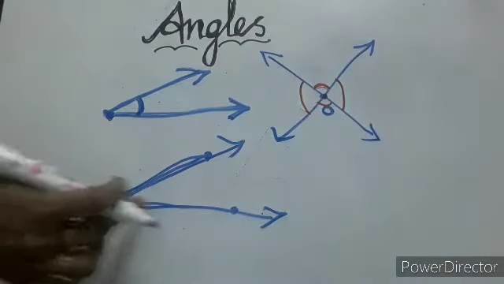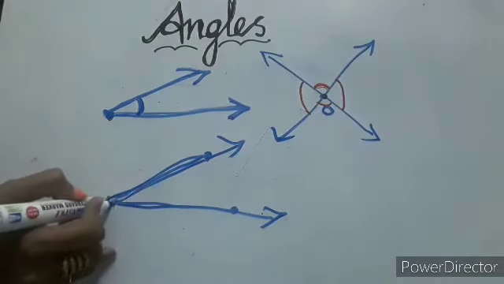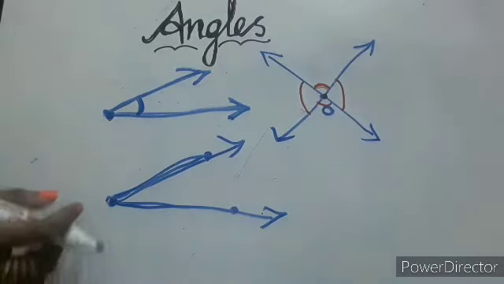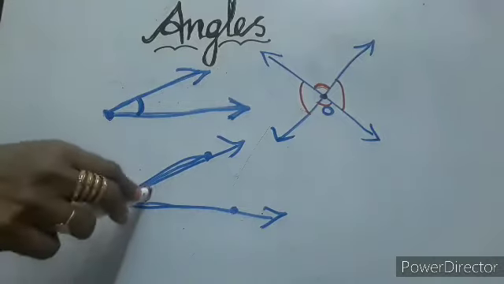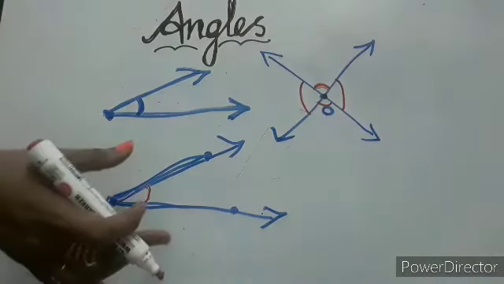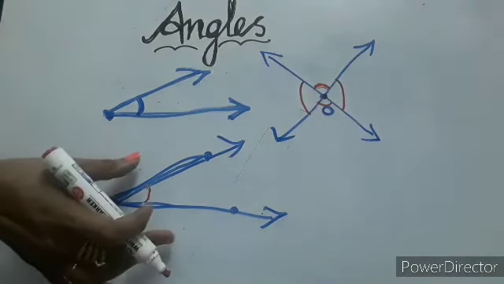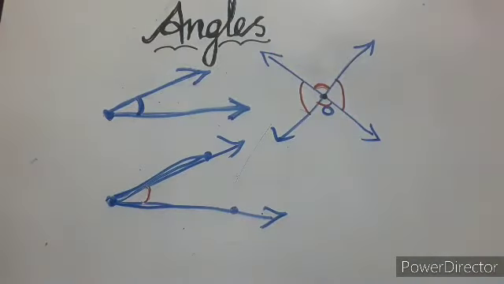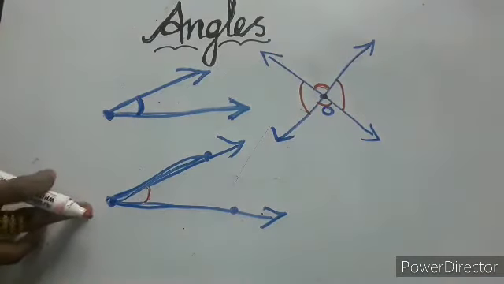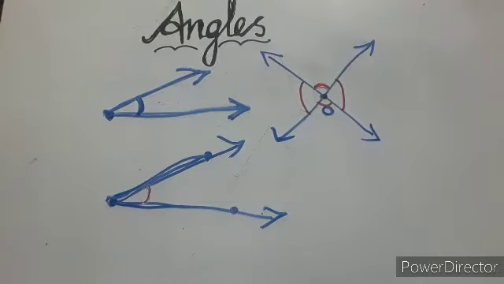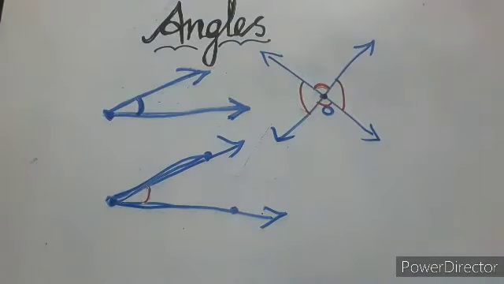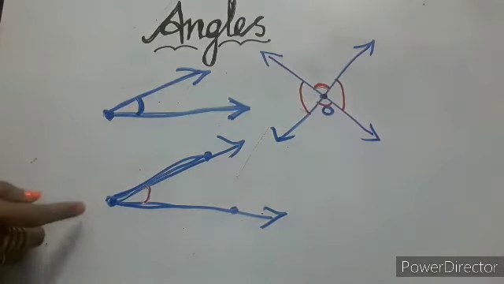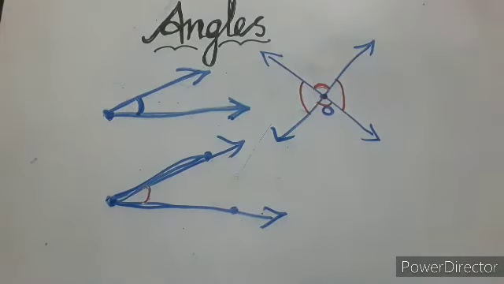So both are joined and meet in the same point. So in this place it makes one angle, right? So line segment also makes one angle. Understood? So the figure formed by two rays or two lines or two line segments with the same starting point is called an angle. Okay.